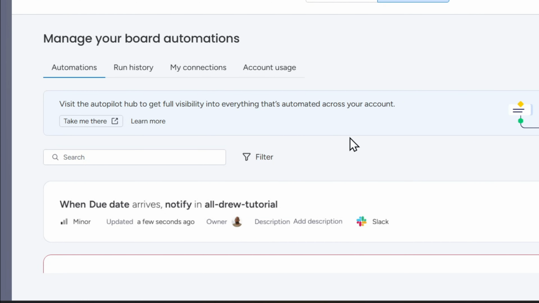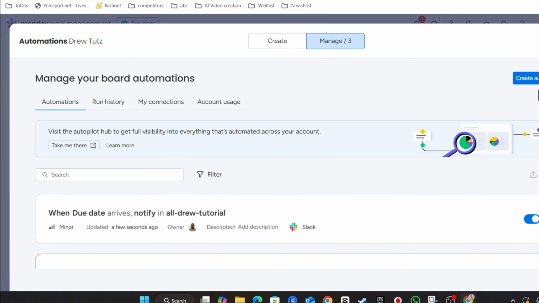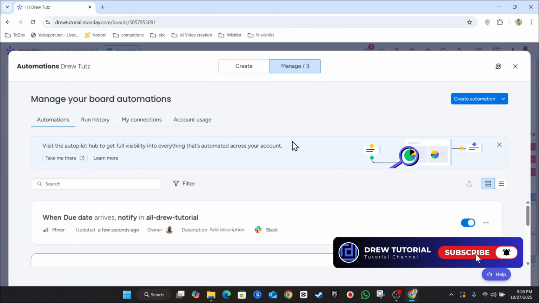And as you can see right here, this is done, guys. And this is pretty much it. That's how you can easily go ahead and create an automation with Monday.com and Slack. Very easy and very simple.